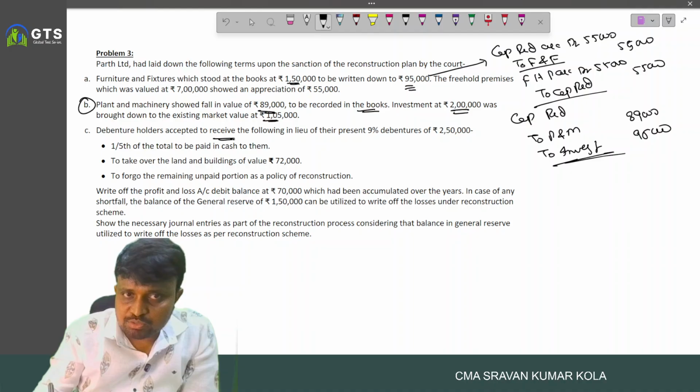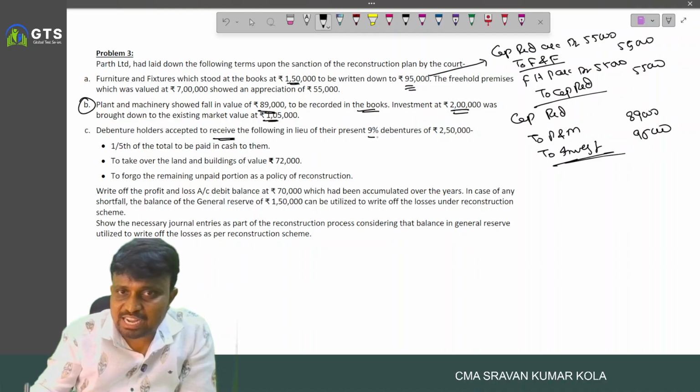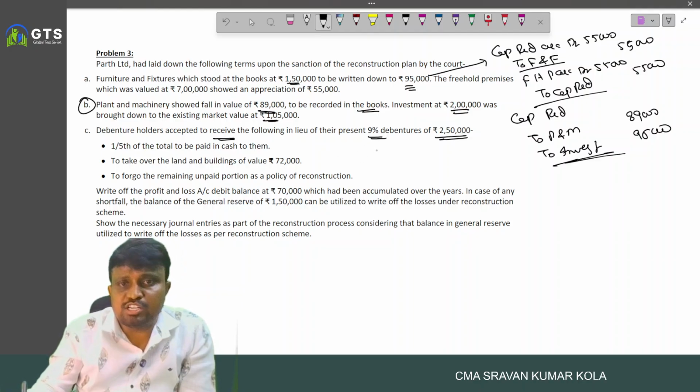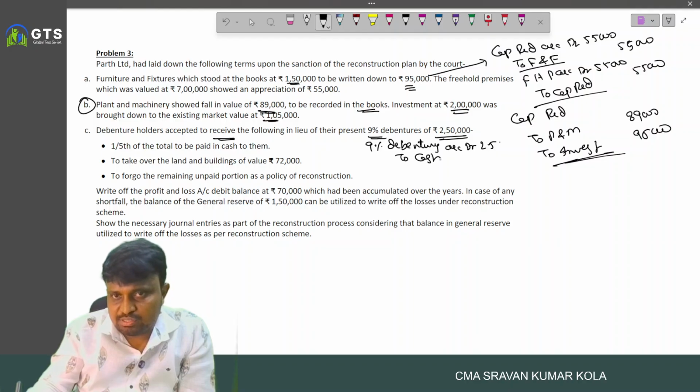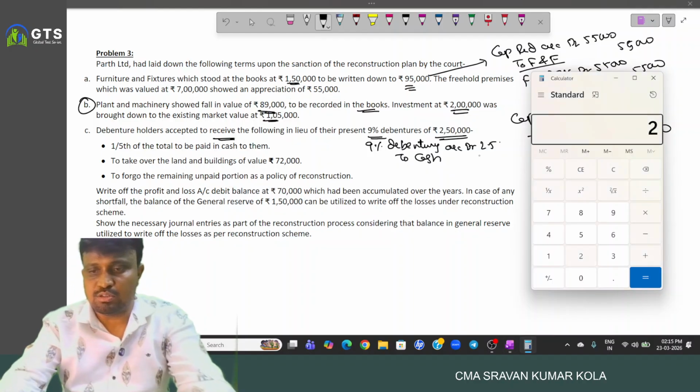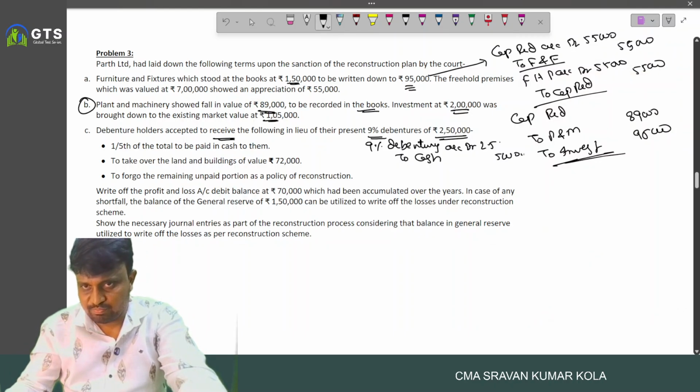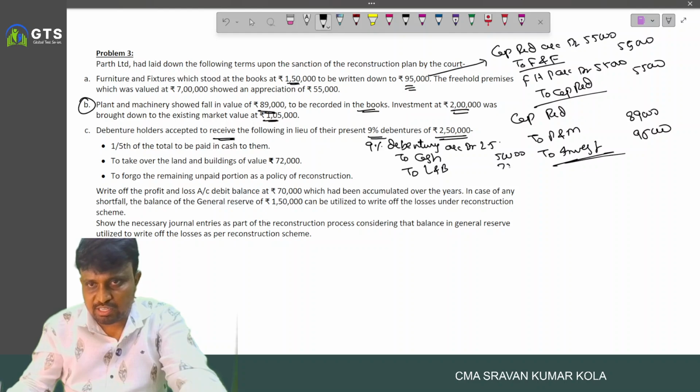And debenture holders accepted to receive the following in lieu of their present 9% debentures 2,50,000. So to the extent of 2,50,000, 9% debentures account debited 2,50,000. To cash, 2,50,000 by 5, nothing but 50,000, and they took the land and building 72,000, and the remaining unpaid portion as a sacrifice, forego.